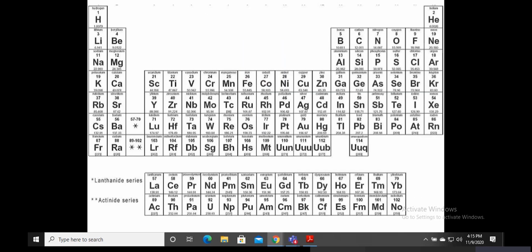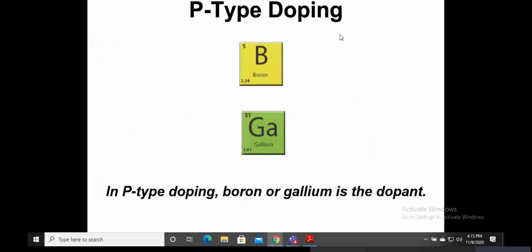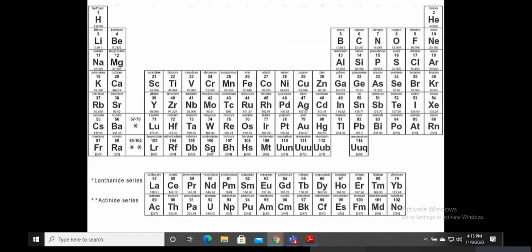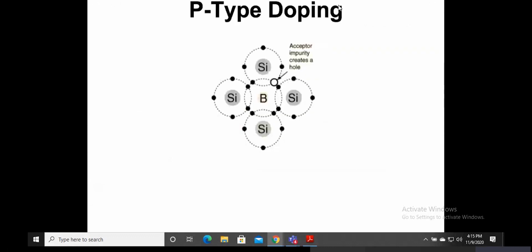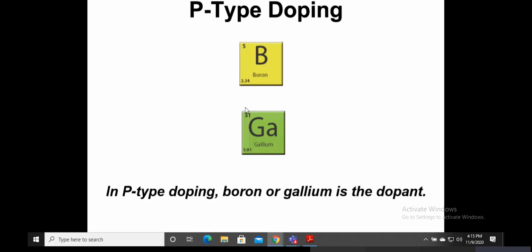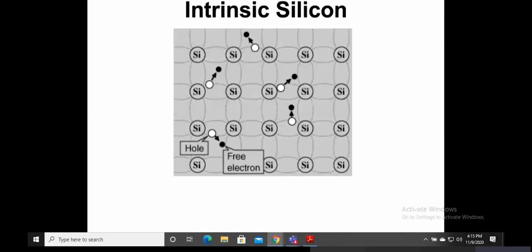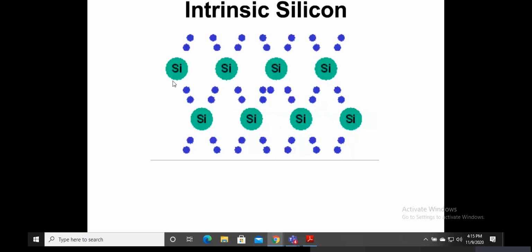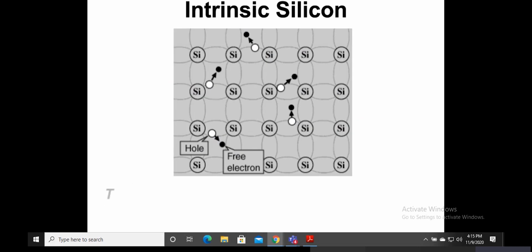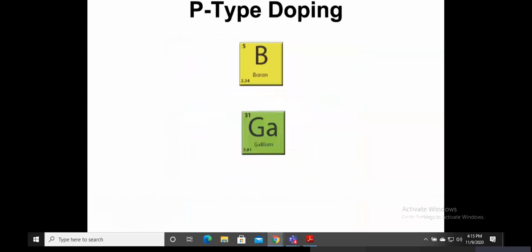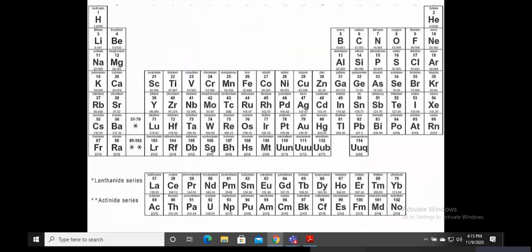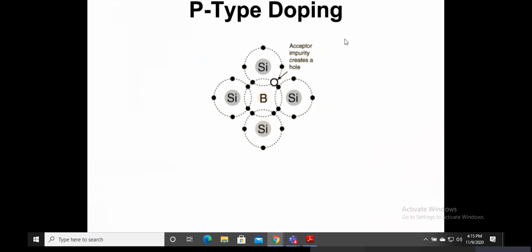Now, if you can see, boron comes in over here, and boron comes with 3 electrons in its outer shell. Si stands for silicon, and I'm pushing boron into it. Let me give a better example. In this example, all are silicon, so that means it's a pure silicon crystal. Nothing as such is happening. But here, I'm introducing a new element into it, that is boron, as you can see from the periodic table.